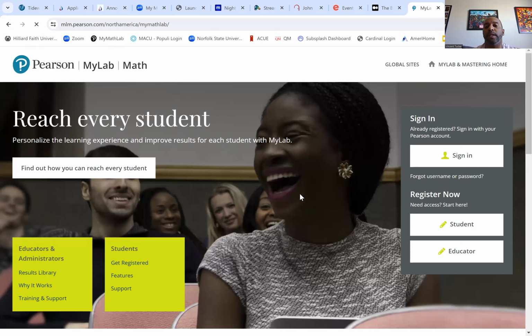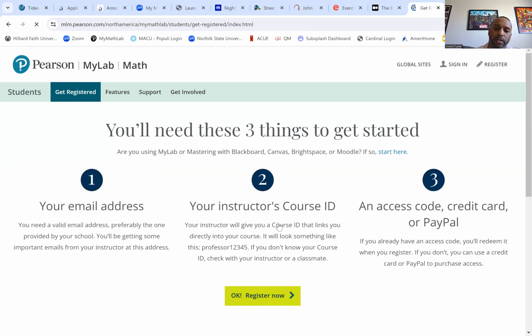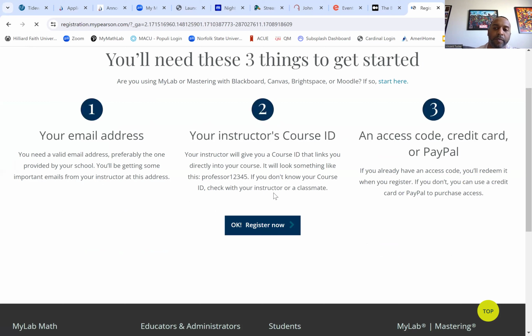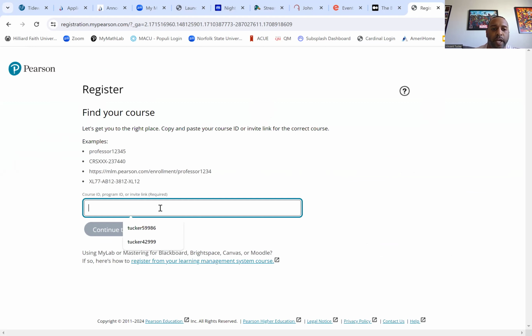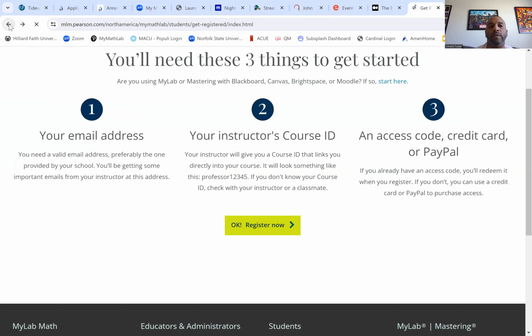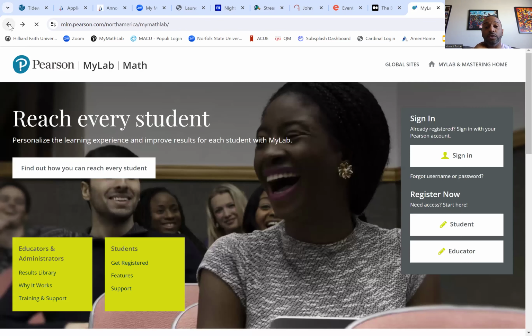So when you hit that link, it should take you to this page, and you will register as a student. Hit register now. Then you would type in the course ID, and from there, it'll ask you for your information and everything like that. And from there, you should be able to register. If you're able to pay for it right now, go ahead and pay. If not, you either use the 14-day free pass, or you've already paid for it through TCC's bookstore.